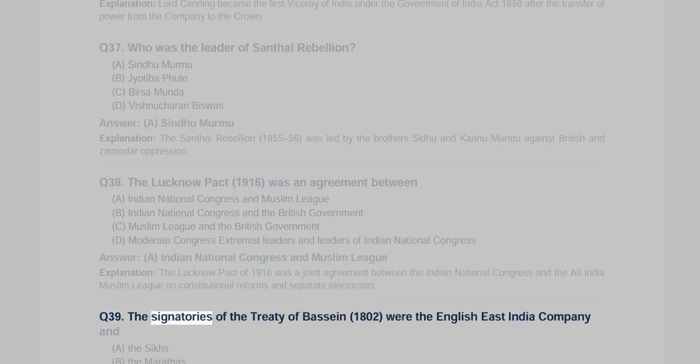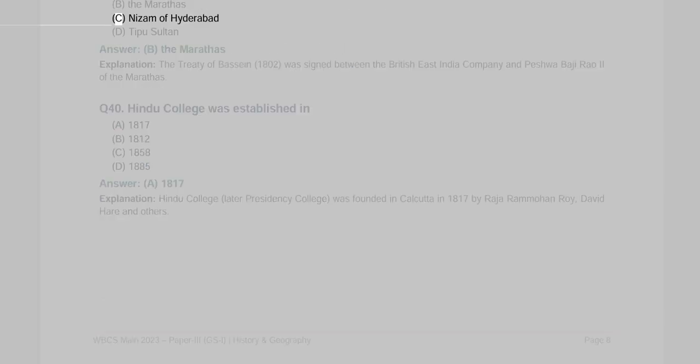Q39. The signatories of the Treaty of Bassein, 1802, were the English East India Company and A. The Sikhs, B. The Marathas, C. Nizam of Hyderabad, D. Tipu Sultan. Answer B. The Marathas. Explanation. The Treaty of Bassein, 1802, was signed between the British East India Company and Peshwa Bajirao II of the Marathas.